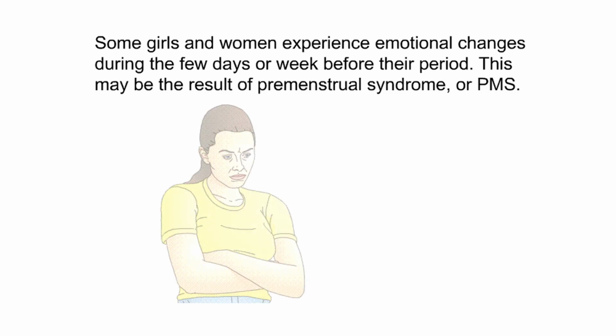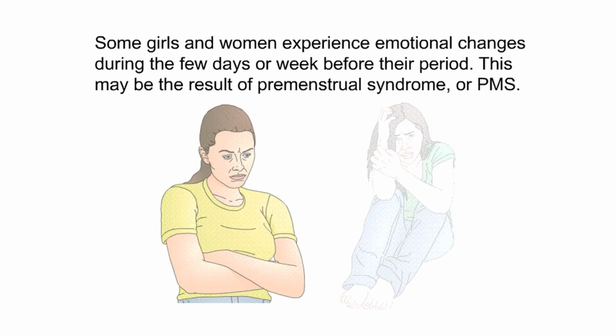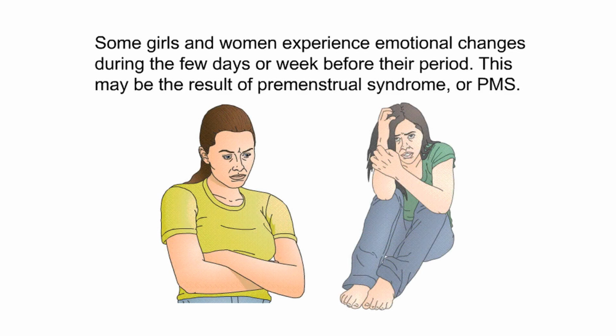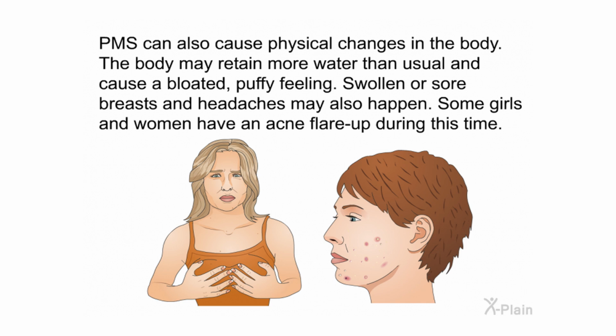Some girls and women experience emotional changes during the few days or week before their period. This may be the result of premenstrual syndrome or PMS. PMS can also cause physical changes in the body. The body may retain more water than usual and cause a bloated, puffy feeling. Swollen or sore breasts and headaches may also happen. Some girls and women have an acne flare-up during this time.